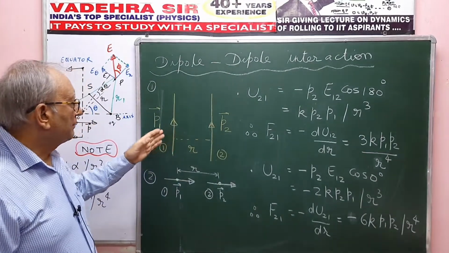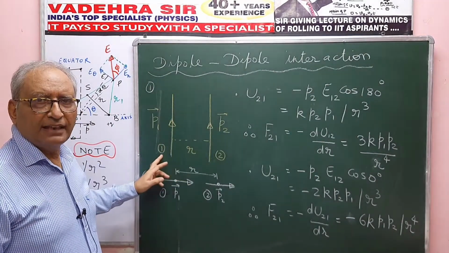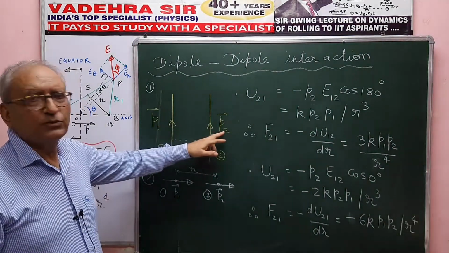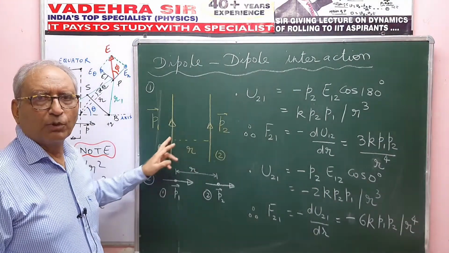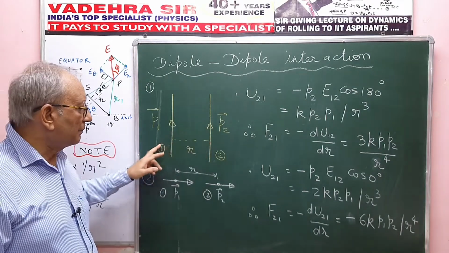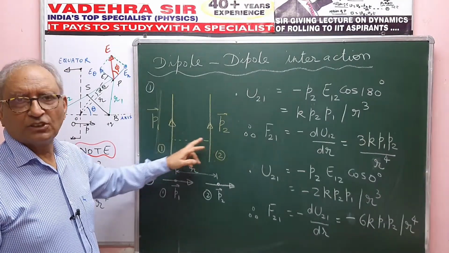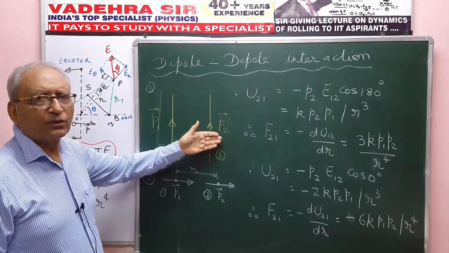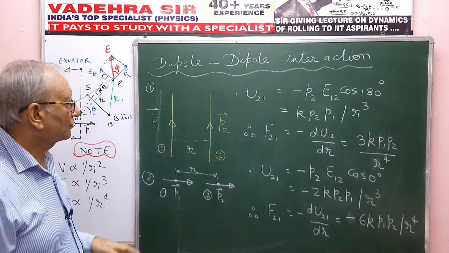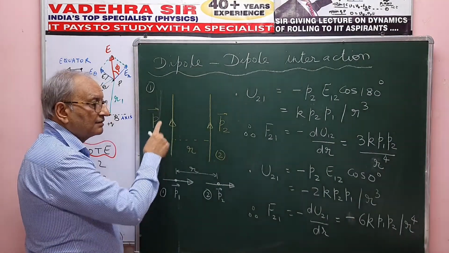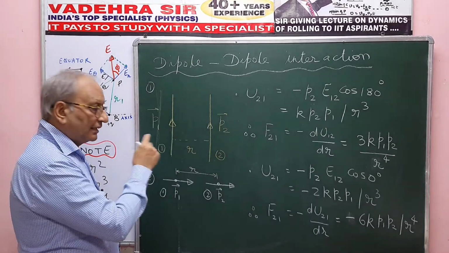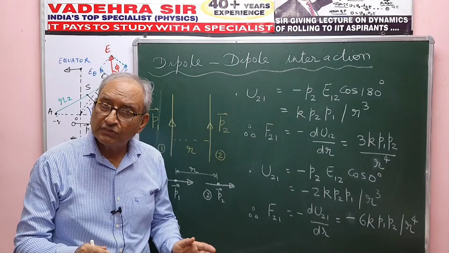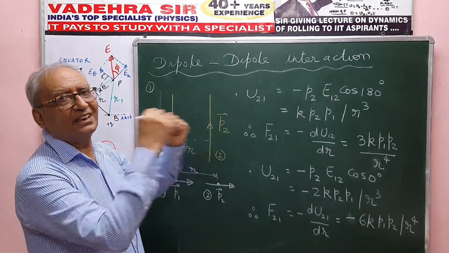My first situation is that dipole 1 and dipole 2 are placed in the xy plane such that P1 arrow and P2 arrow are parallel. The dipole moments are parallel and the dipoles are separated by distance r in space. P1 arrow is along j cap and P2 arrow is also along j cap. Dipole 1 creates an electric field at the site of 2, and therefore between the two dipoles they will have an interactive force because of the interactive potential energy.